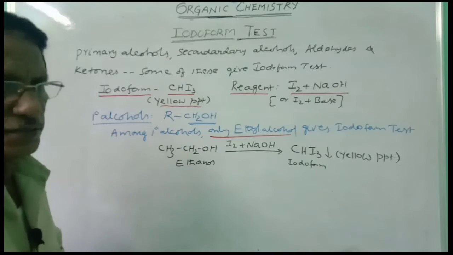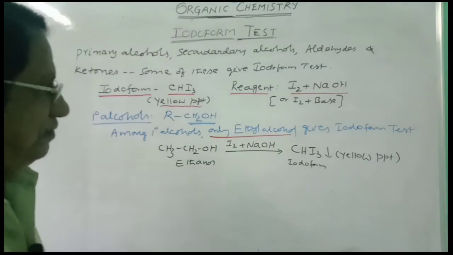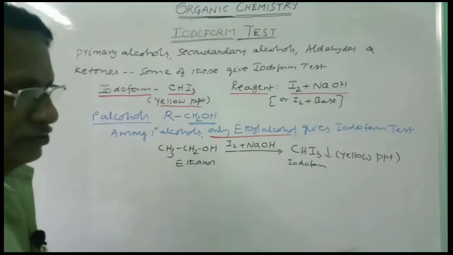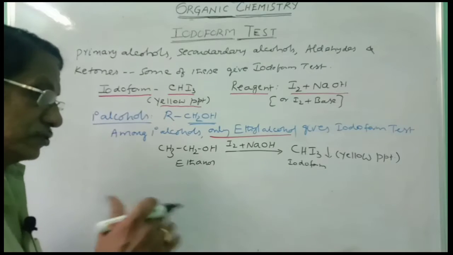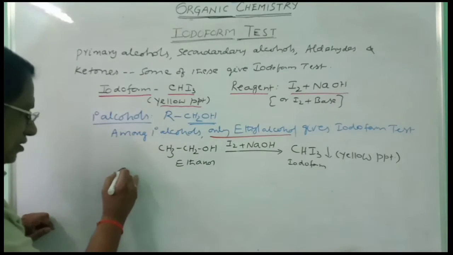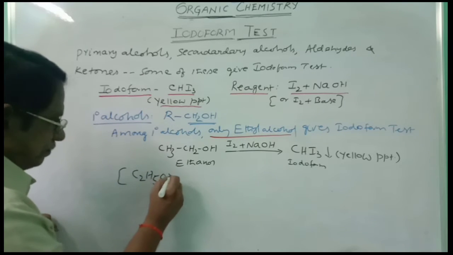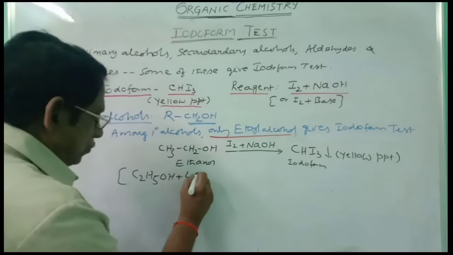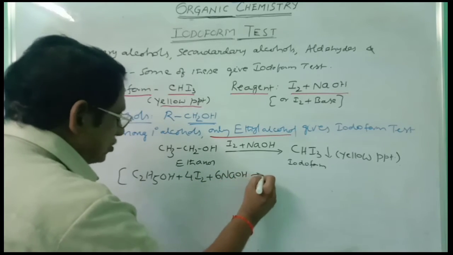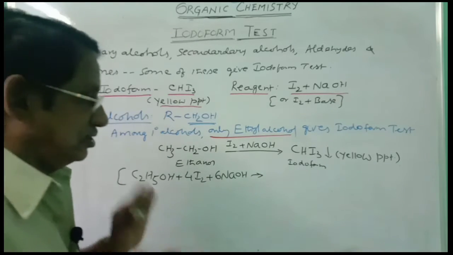If you want to write the complete balanced equation, in organic chemistry it is not necessary. Reactant, reagent, product, that is the main mode of the organic reaction. If you want to write the mechanism, you have to write it whole. And if you want to write the balanced equation for this, for example, C2H5OH plus 4I2 plus 6NaOH, we are not discussing any mechanism, you just have to know the trick, which type of compound gives this test.